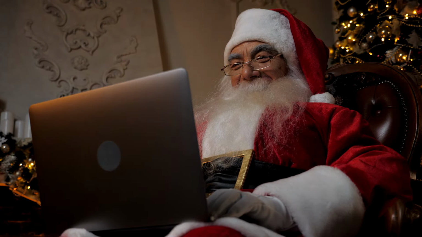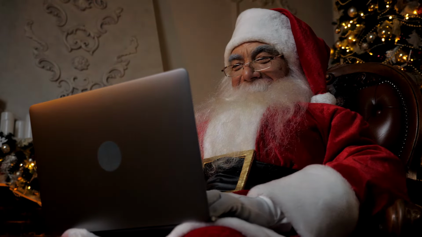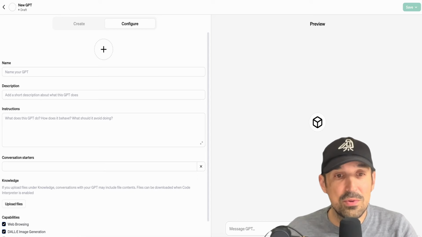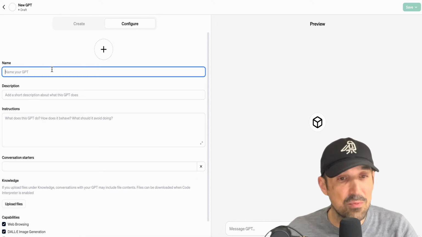All you have to do is log into ChatGPT. Let's get started. Once you log into ChatGPT, you're going to want to go to the editor. You can copy this link directly from the description below. Once you get here, click on the configure tab and you're going to see a blank section right here. This is what we're going to be filling in.